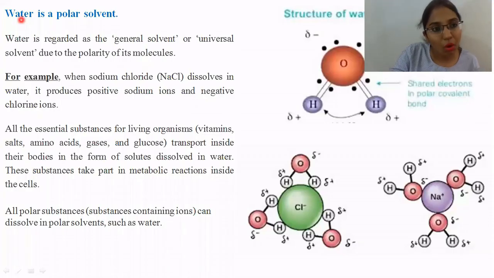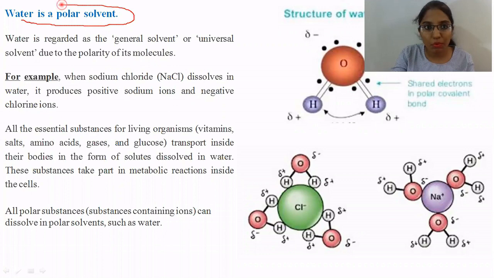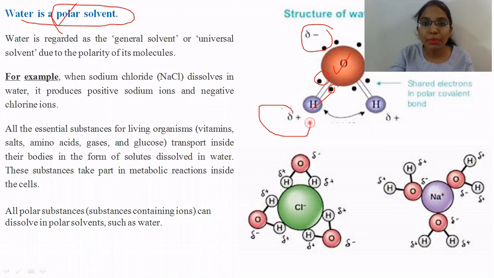Here, the next property is that we all know water is a polar solvent. As we have discussed, polar means that it has a net dipole moment. As you can see here, this is the electron of the oxygen and this is the electron of the hydrogen. They are sharing the electrons, and the lone pairs of electrons are not shared. That's why there are two unshared lone pairs, so the oxygen has the negative charge, and the hydrogens have the positive charge.